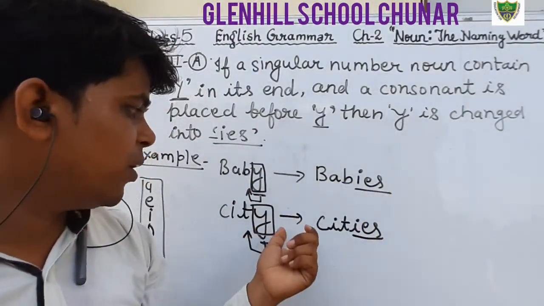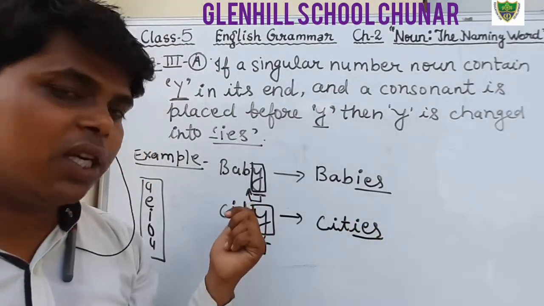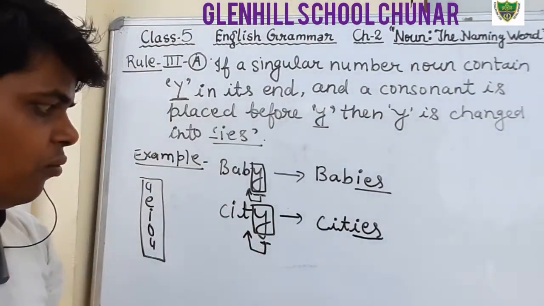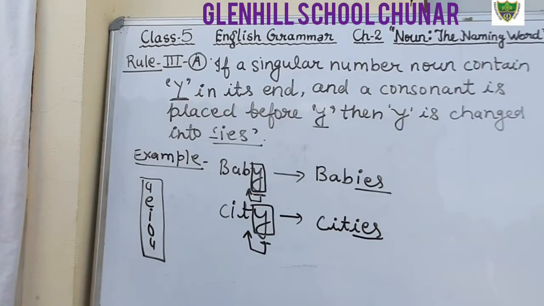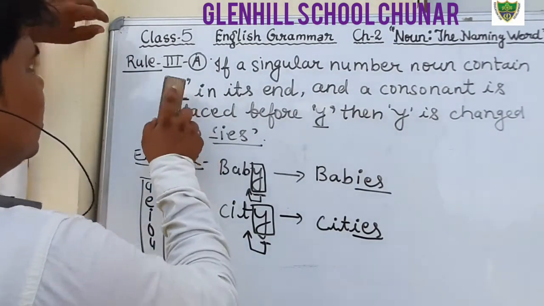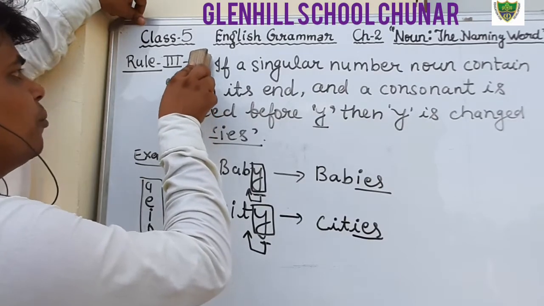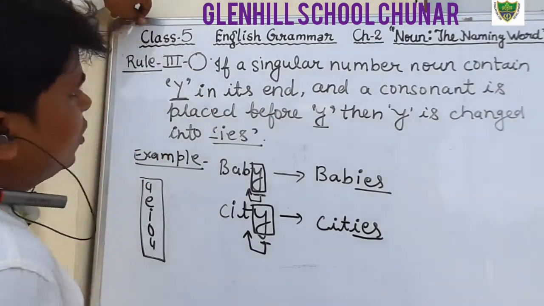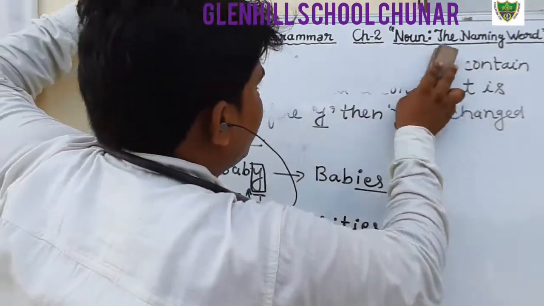Here city, in place of y we have used ies, because before y there is consonant t. Just write down the examples. Now we will discuss the 3rd B rule. What is our 3rd B rule? I hope that you all have written.